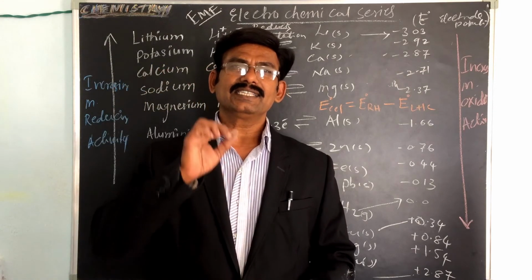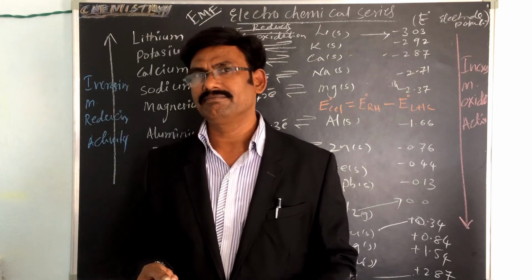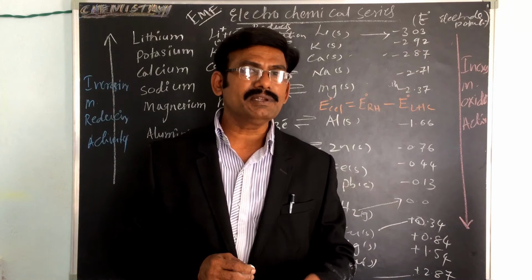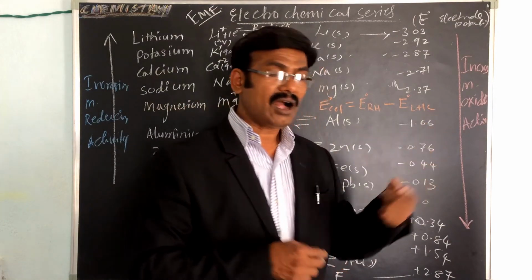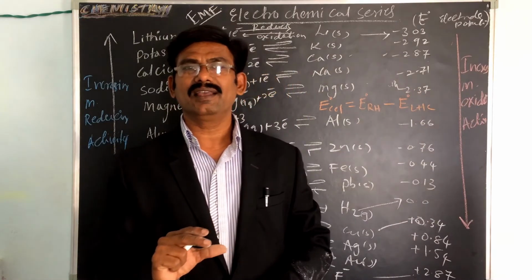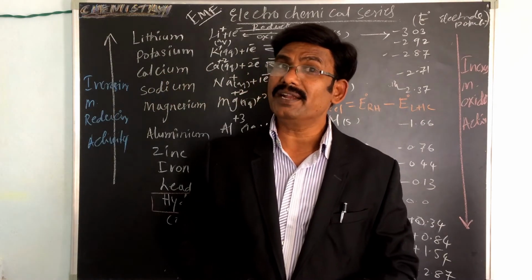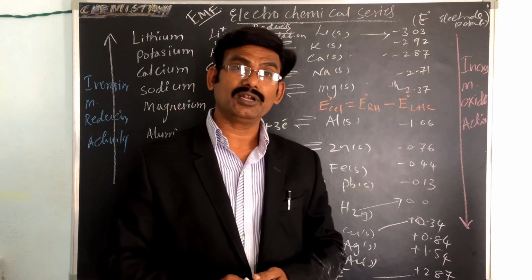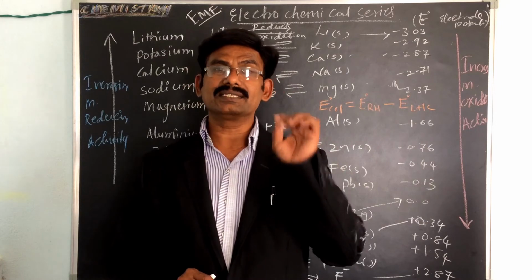Predicting the spontaneity or feasibility of redox reactions. Redox means reduction and oxidation, both reactions. So how much feasibility is there? The spontaneity of a redox reaction can be predicted from the EMF, the standard electrode potential. This value is called the EMF value of the complete cell reaction.